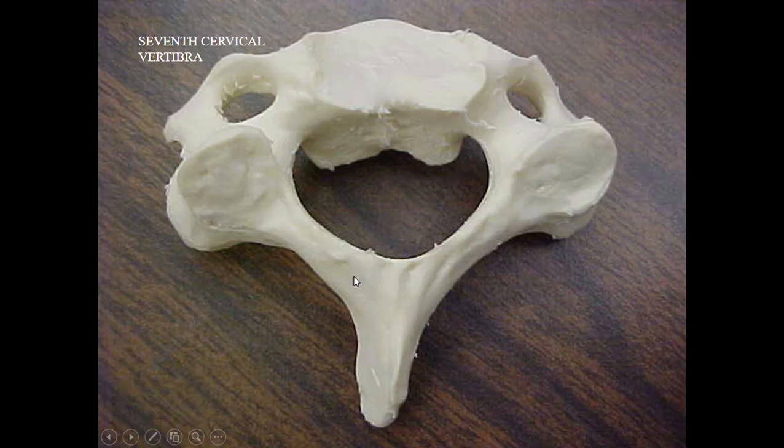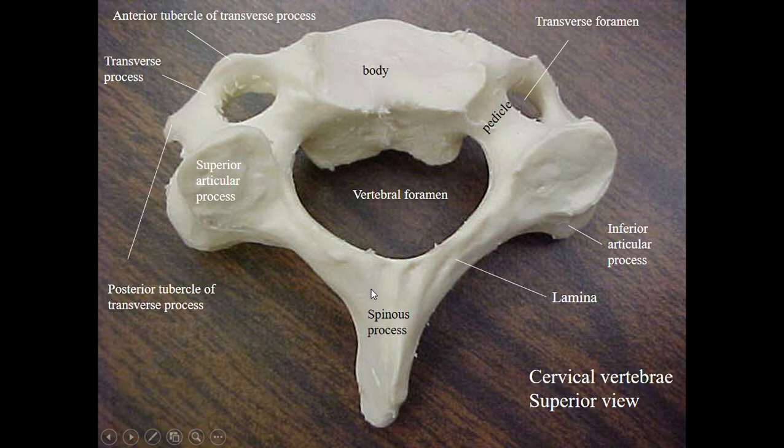The third atypical vertebra: the first we have studied is the atlas, the second the axis, and now the last atypical vertebra is named the vertebra prominens, or the seventh cervical vertebra. This is the body of the seventh cervical vertebra, which shows the body with a pedicle.